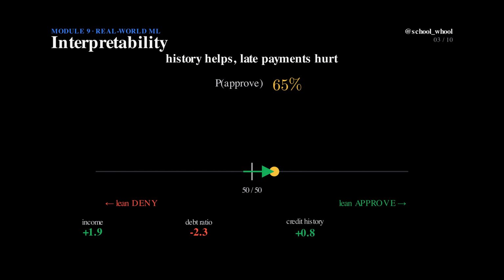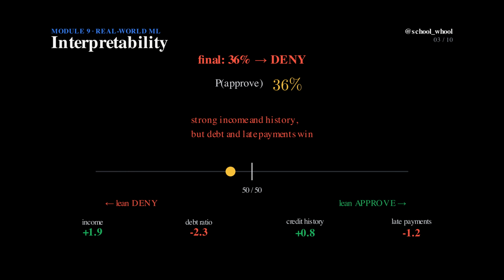Every feature has now had its say. The pushes settle at 36%, below the halfway line. The decision is deny. And now we can explain it in one honest sentence. Strong income and history spoke for this applicant, but a high debt ratio and late payments outweighed them.